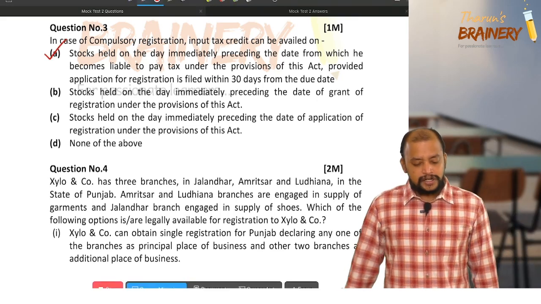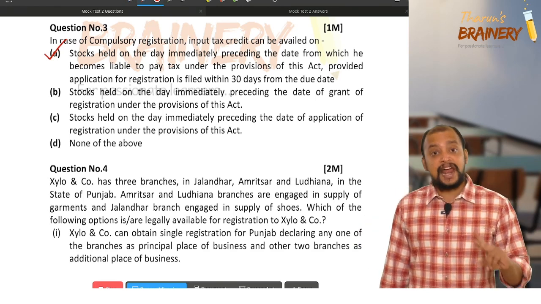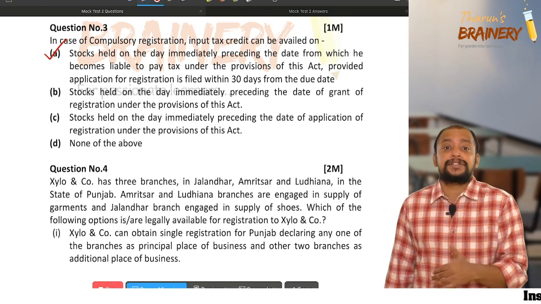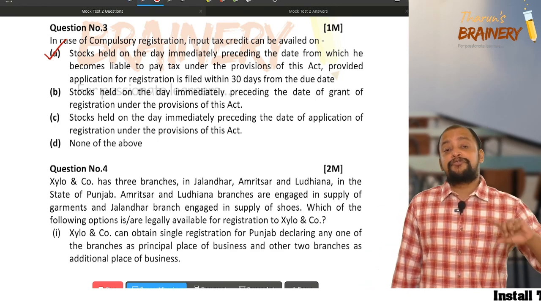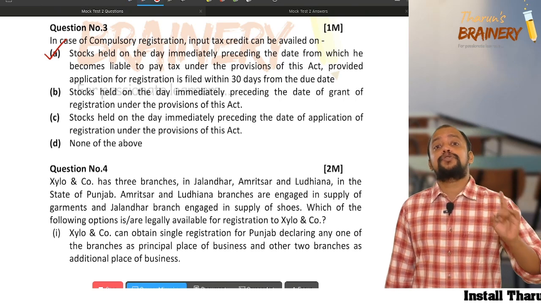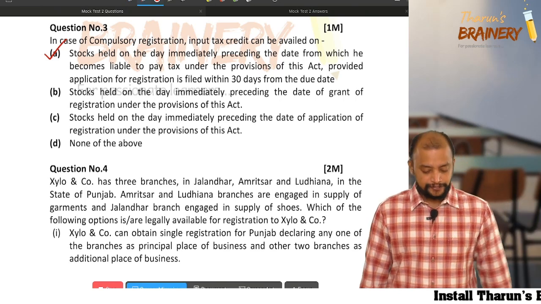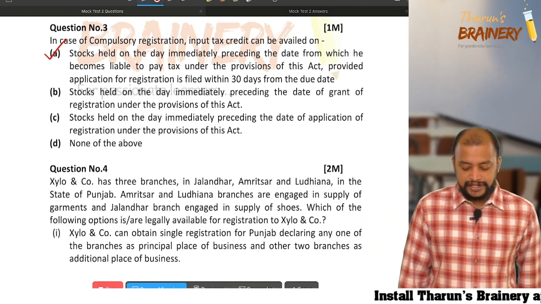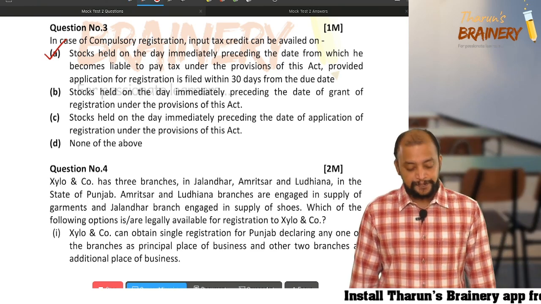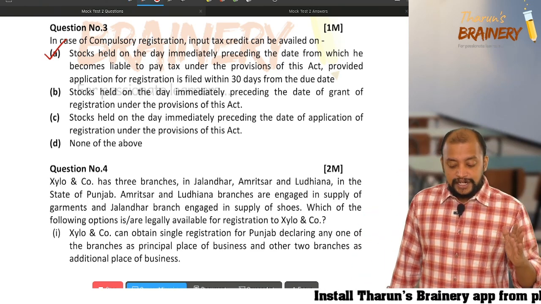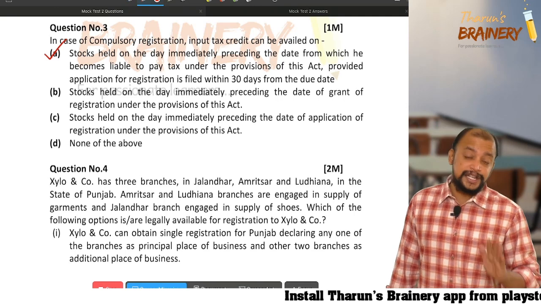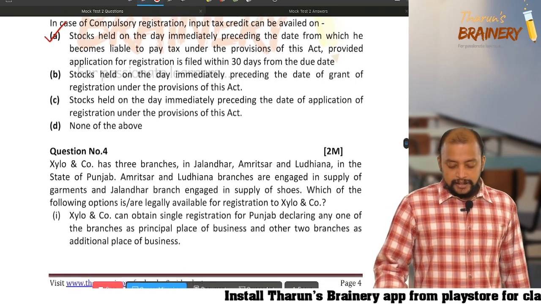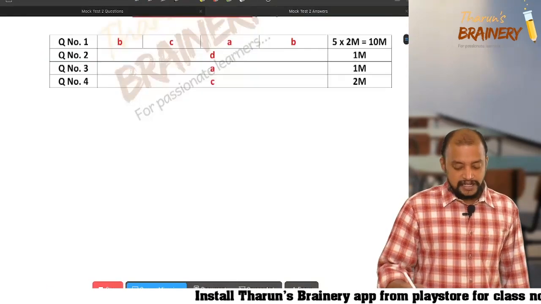Option B, stocks held on the day immediately preceding the date of grant of registration. No, not grant of registration, because they are liable to get registered and they are going for registration. Before the date of registration certificate is only for those who voluntarily got registered. Then, stocks held on the day immediately preceding the date of application for registration, no, it is before the date they are liable to get registered. So therefore, for question number 3, the answer is A.